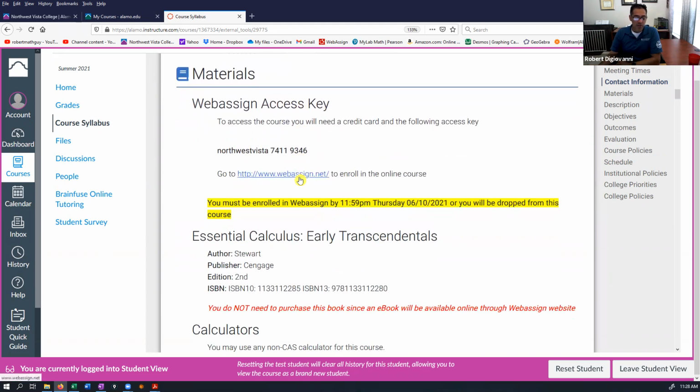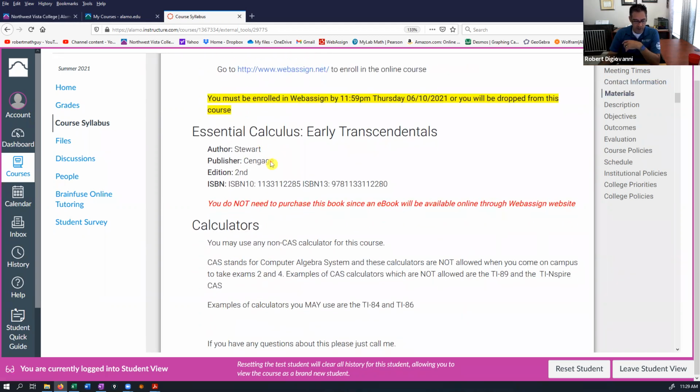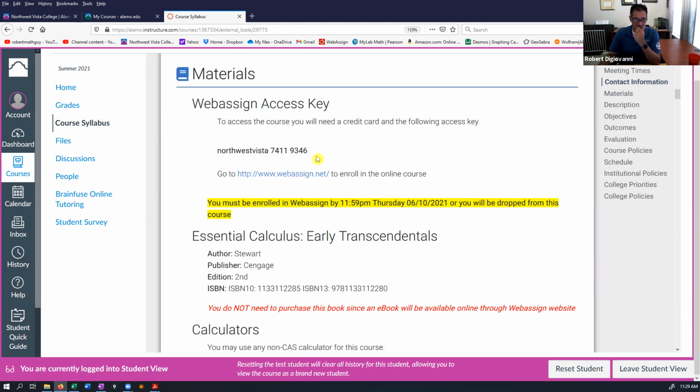Now, in terms of materials for the class, you don't need to buy anything at all. Everything is already included in the cost of the course. The only thing you do need is a calculator, which I'll get to in a second. But other than that, you're going to need this code. Keep that code handy. Then you're going to go to this website and get enrolled in the class. That's a separate website where we do our homework.